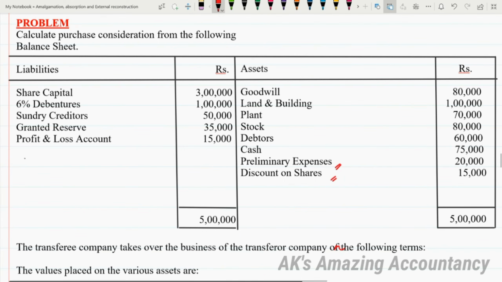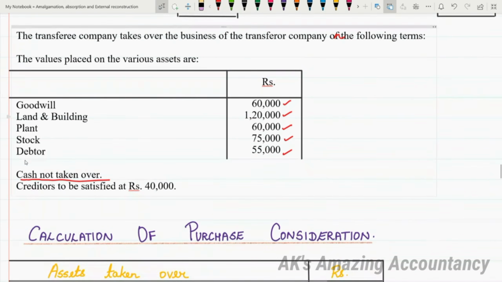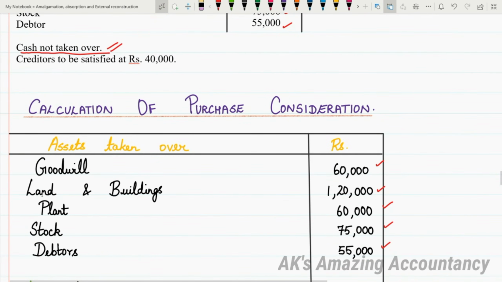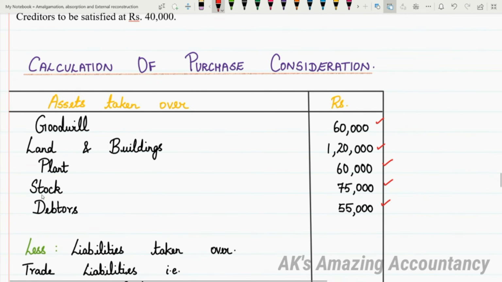In this particular problem, you have a specific sentence, cash not taken over. That is the reason why we are not considering cash here. So you can leave off cash, take the rest of the assets at their agreed values, and now let us find out the total of the assets taken over.